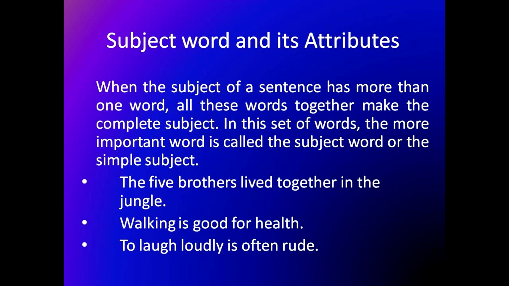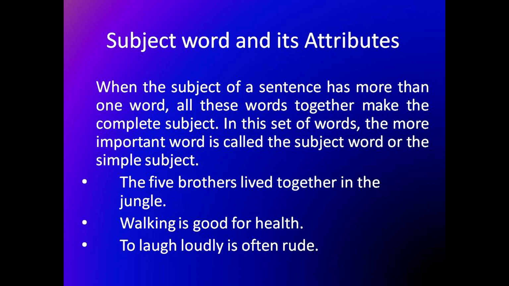The 5 brothers lived together in the jungle. So the 5 brothers will be your subject. About whom are you talking? Are you talking about the 5 or are you talking about the...? No, we are talking about brothers. So here, brothers will be your subject word.